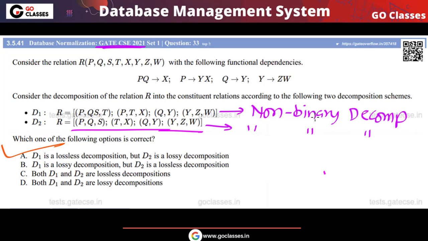That is the reason whenever they decompose the relation into three or more relations, you can apply the chase algorithm. We have taken many examples of the chase algorithm, you can check out all the videos. The explanation of the chase algorithm is on our YouTube channel, and you can solve all these types of questions very easily in a correct way.